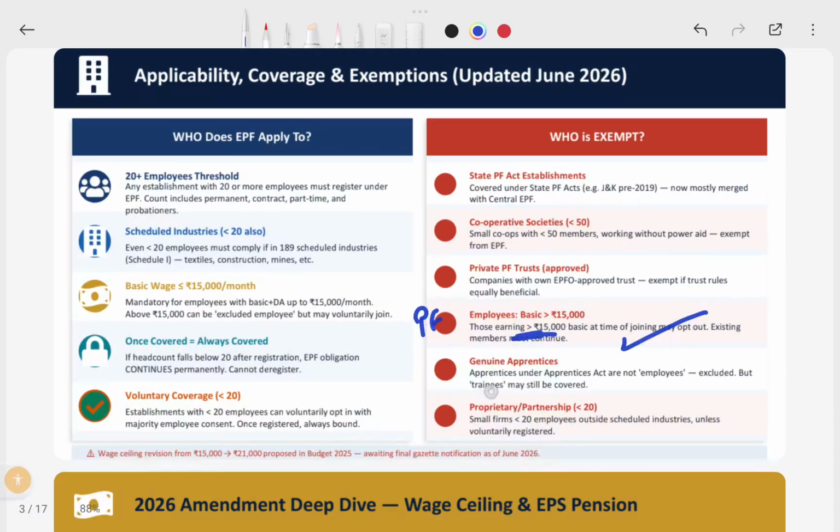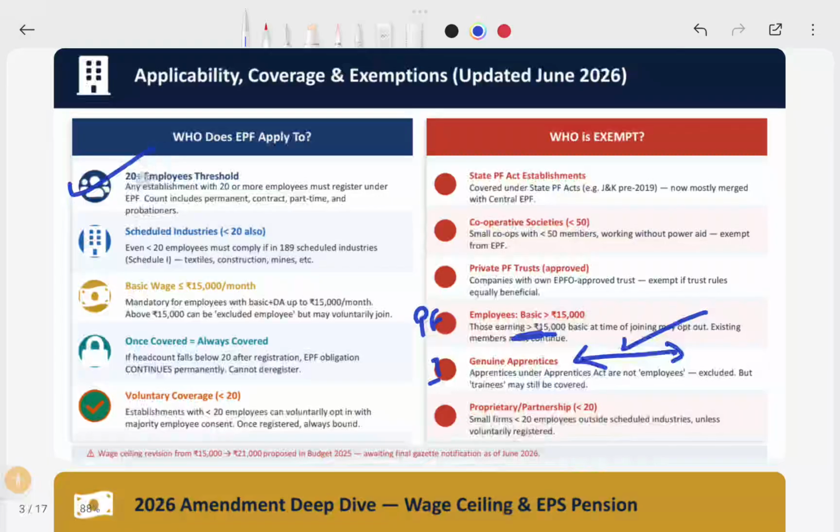Genuine apprentice means they came for the institution rules and came for apprenticeship, so they are not employees, they did a training period, so those are exempt from the PF registration. And proprietaries and partnerships with less than 20 employees, so small firms, those are exempt. So any establishments are exempt, but few are, this is already covered here.